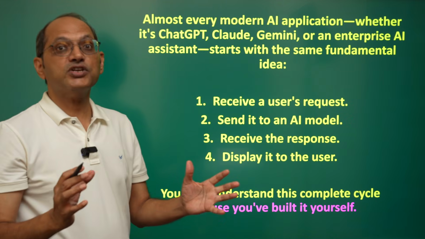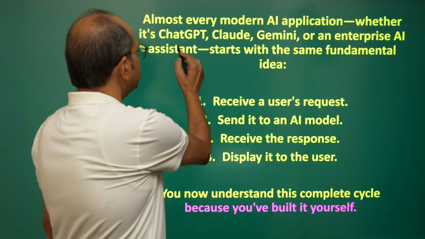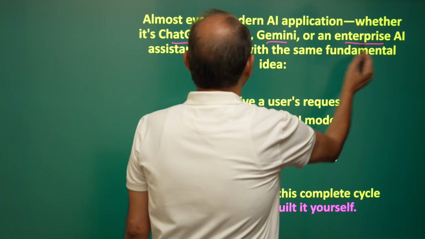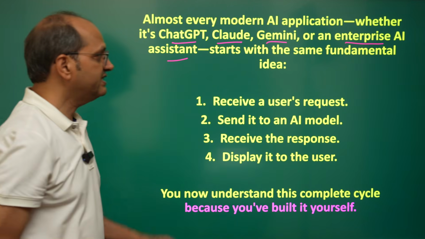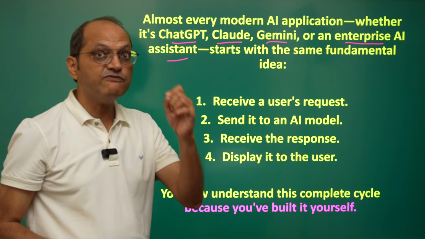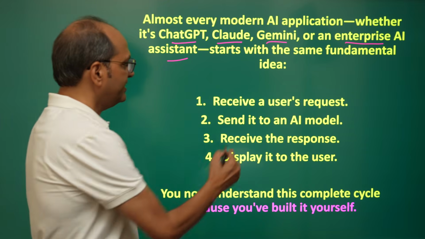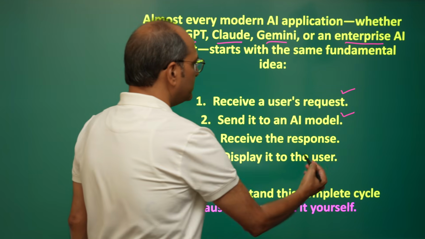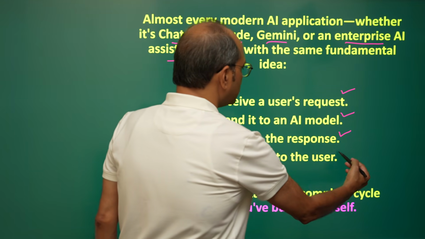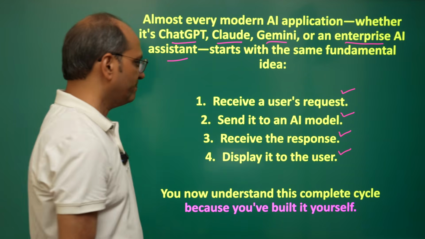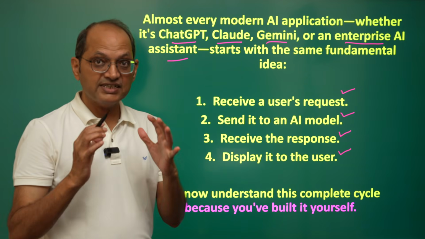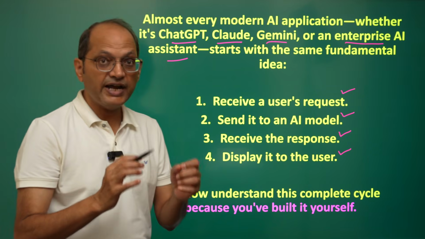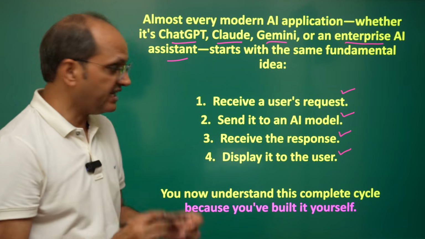Almost every modern AI application, whether it is ChatGPT, Claude, Gemini, or any enterprise AI assistant, starts with the same fundamental idea. It receives a user request, sends it to an AI model, receives the response, and displays it to the user. You now understand this complete cycle because you have built it yourself.